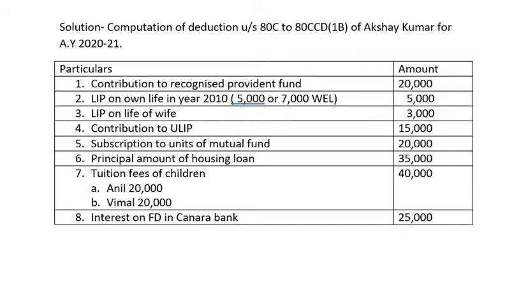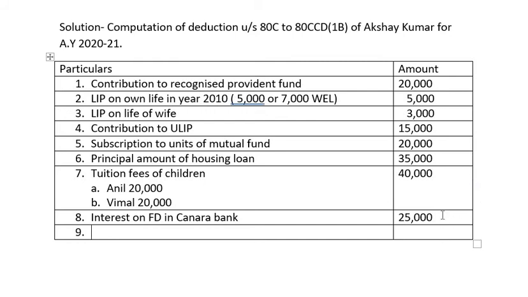We have taken Anil and Vimal because Sunil, though the amount is highest, includes donation. So after deducting donation, we get 15,000. As we have to consider tuition fees paid for any 2 children, we have taken Anil and Vimal, which are highest, 20,000 rupees. Then contribution to National Pension Scheme will come at the end. That is, it will come under section 80CCD subsection 1B. So let us just total these amounts first.